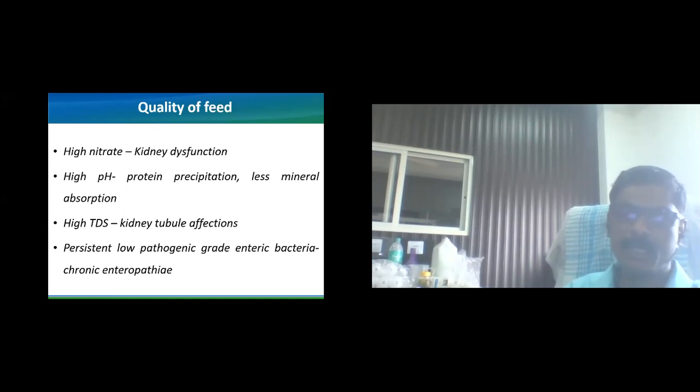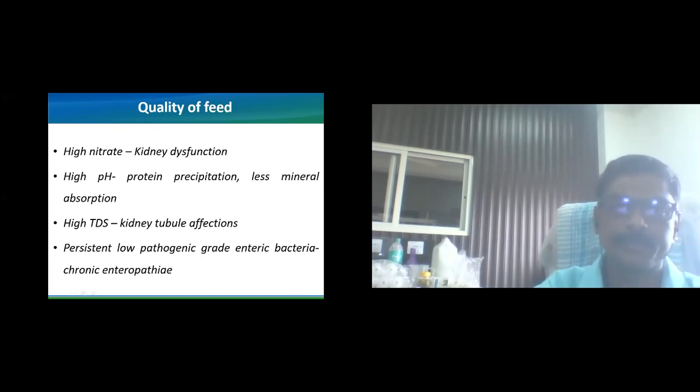Then high TDS will again affect the kidney tubules. Persistent low-grade pathogens, whenever they enter into the intestines, will cause persistent enteropathy, chronic enteritis, which will lead to malabsorption in the animals.